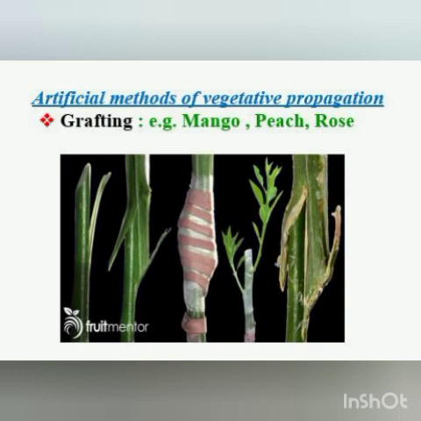Then we come to grafting. Now children, grafting is a technique in which the cut stems of two plants, one with root and other with shoot, are joined together to form a composite plant that finally grows as a single plant. In grafting, two plants of different varieties are chosen such that one bears a strong root system and the other bears the desired variety of flower or fruit. The plant from which the root is taken is called the stock, and the other plant from where the shoot is taken is called the scion.